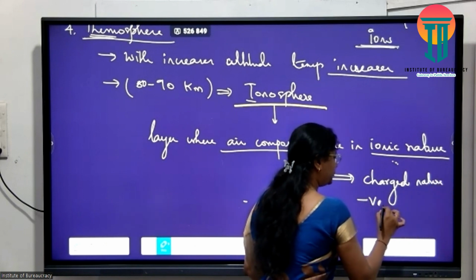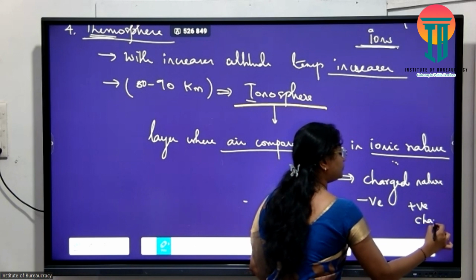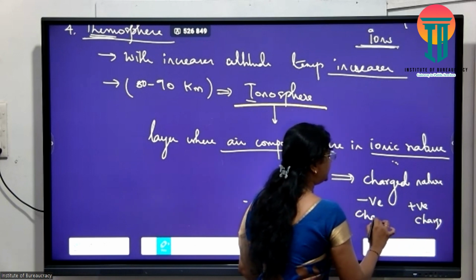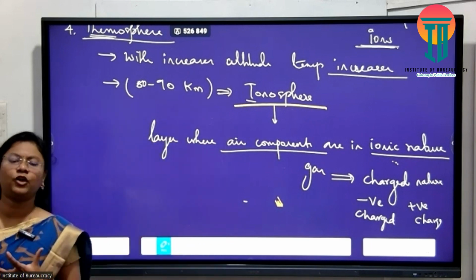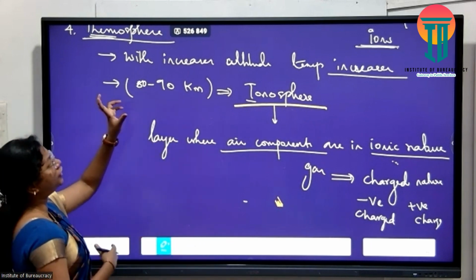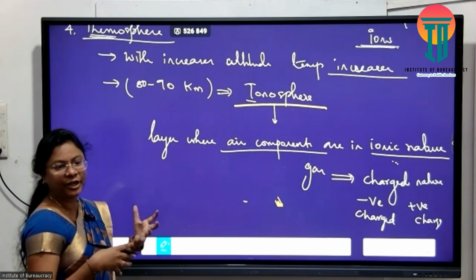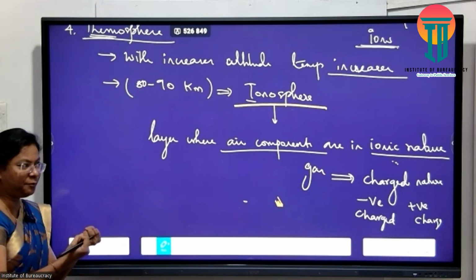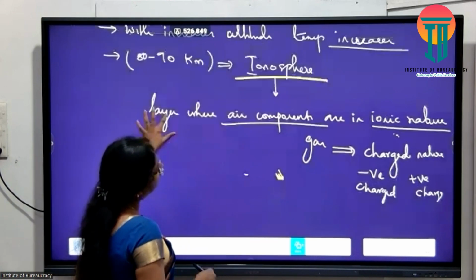Charged nature, either positive charge or negative charge. Positively charged particles or negatively charged particles, in the madri ionic state la irukum. Reason, because the temperature is very, very high, it will ionize the gas. The temperature அதிகமாகும்போது அந்த gas break பண்ணி ionized component மாத்துது. சரி, இதனால relevance என்ன?